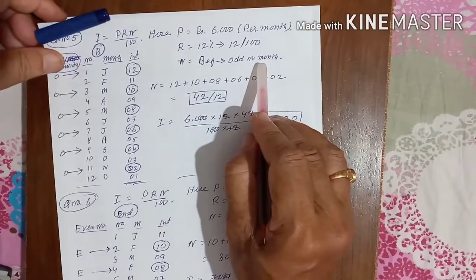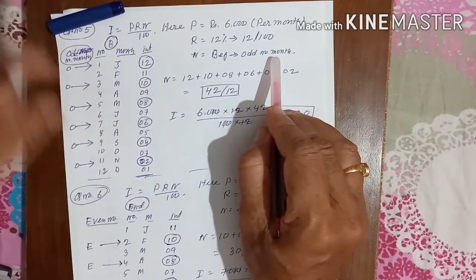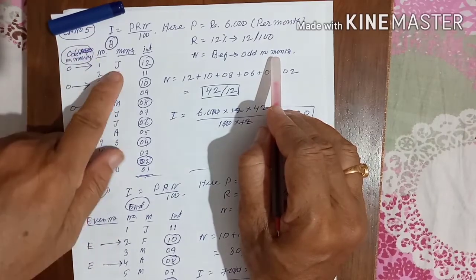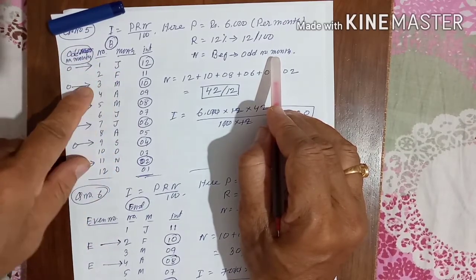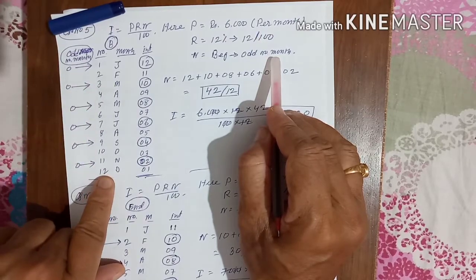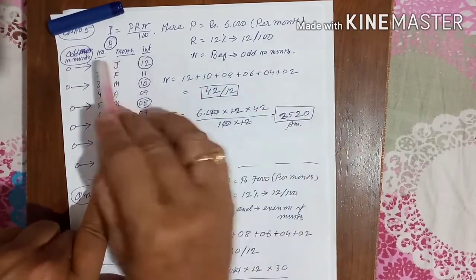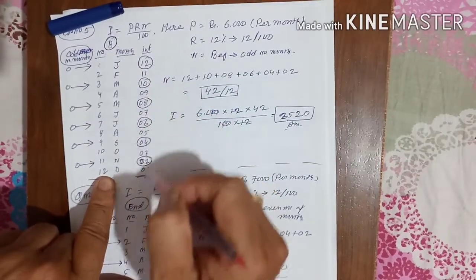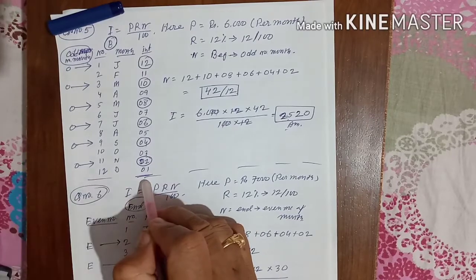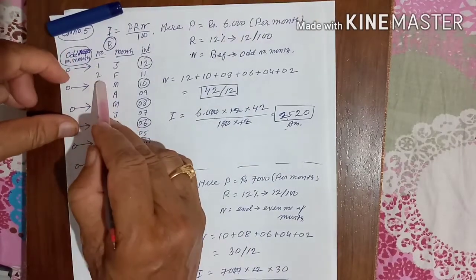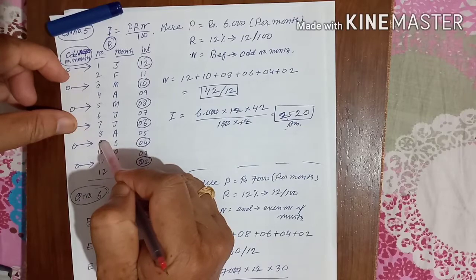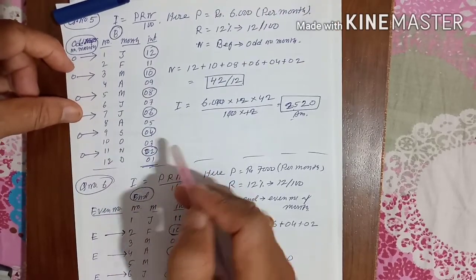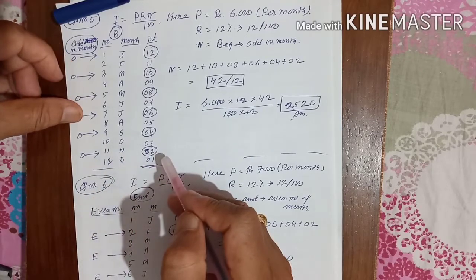Now you have to know what is called an odd number of month and what is called an even number of month. Here I wrote the number of months. January means 1, February means 2, March means 3, like that, and December is 12. Correct? This is the beginning. Beginning means it will start from 12, 11, 10 till 1. But odd number means 1, 3, 5, 7, 9 and 11. You have a total of 12 months in a year. Out of that 6 are odd and 6 are even.